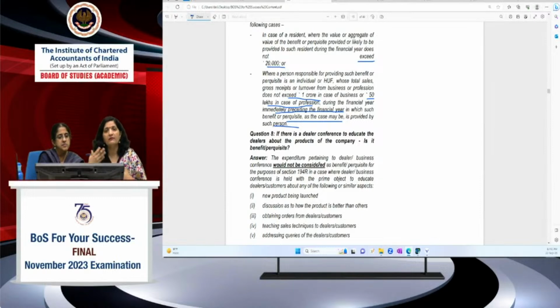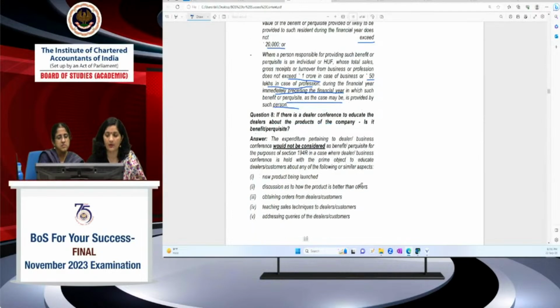So उस case में whether the TDS provision would be attracted in respect of this, what question number 8 says, they are saying expenditure pertaining to dealer or business conferences would not be considered as benefit or perquisite in case where the conference is held with the prime object to educate the dealers or customers about the प्रोडक्ट के बारे